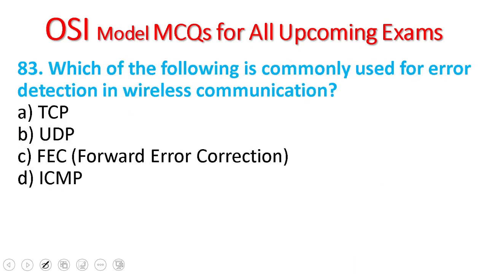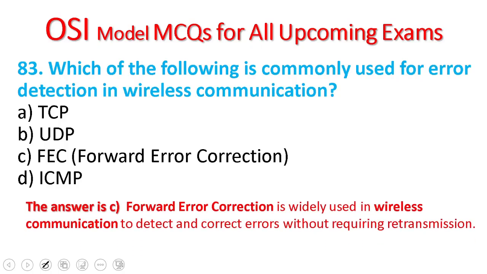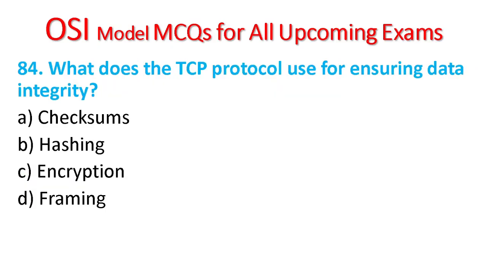83. Which of the following is commonly used for error detection in wireless communication? TCP, UDP, forward error correction, ICMP. Forward error correction is widely used for wireless communication to detect and correct errors without the need for retransmission. Question number 84. What does the TCP protocol use for ensuring data integrity? Checksum, hashing, encryption, framing. Checksum is the correct answer.